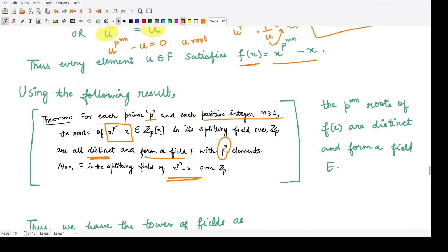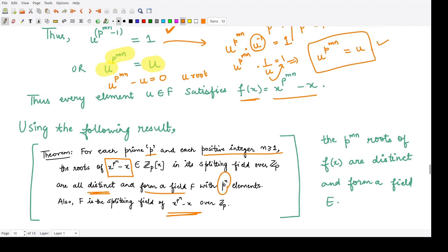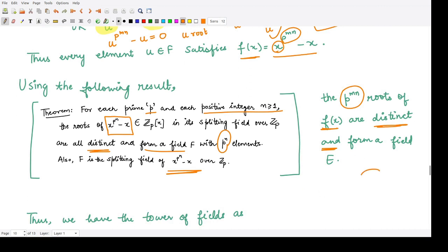So accordingly, using this result in the present proof, we can say, because what is the power of this x here? The power is p^(mn). So you would have p^(mn) roots of this polynomial f(x). And according to this theorem, all these roots are distinct in nature. And if we collect the set of all these p^(mn) roots, this would form a field which we call E.